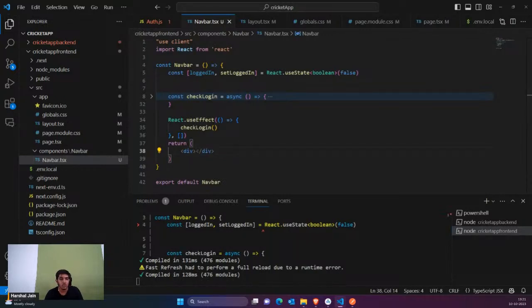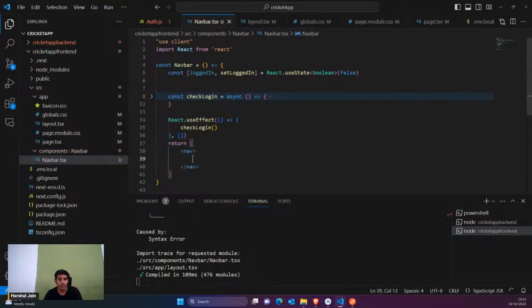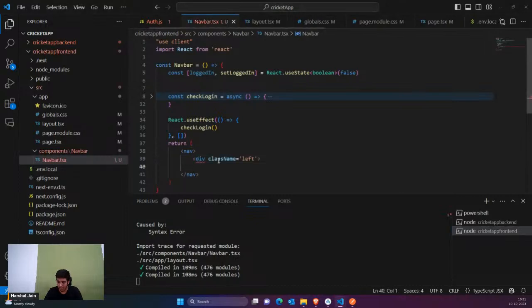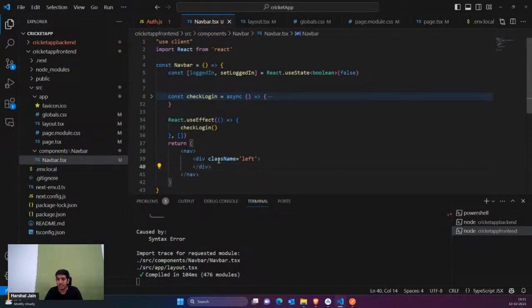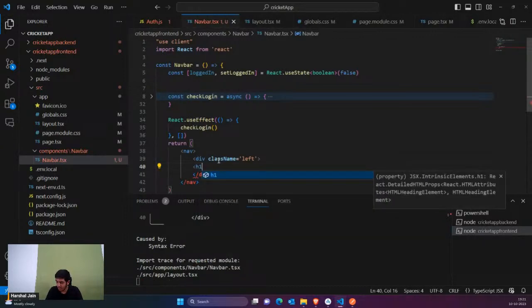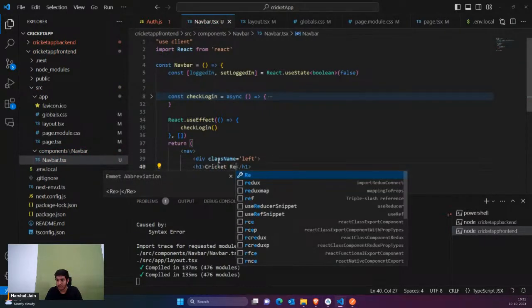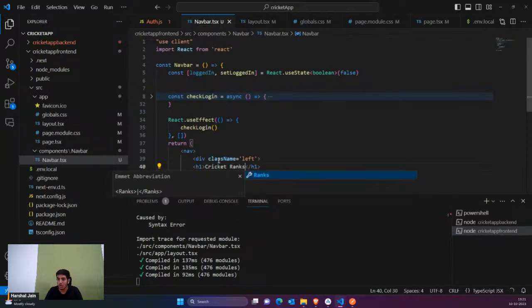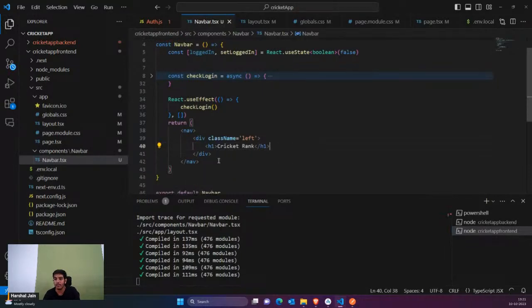Inside this we are going to have a nav tag. And I would say that here itself we have the left side. The left side would have some kind of heading. What is the heading? Cricket ranks. Cricket rank or anything, cricket rank. So I've just given it a heading, cricket rank, on the left side.